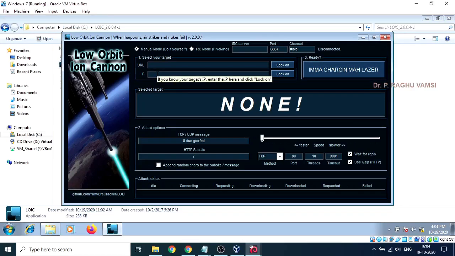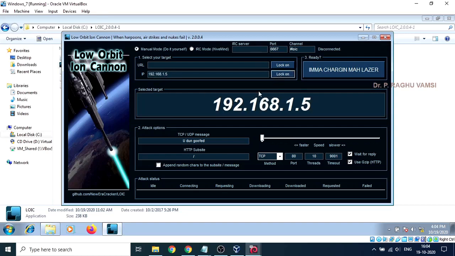Now I'm going to place the target IP. Either you may place a URL or you may place the IP. Since I am working in the LAN, a virtual LAN here, I am using the Windows XP operating system's IP address, 192.168.1.5, and you click on Lock On. So this particular IP address will be locked. Once it is locked, you choose the message that you want to send, TCP or UDP, whatever message you want.